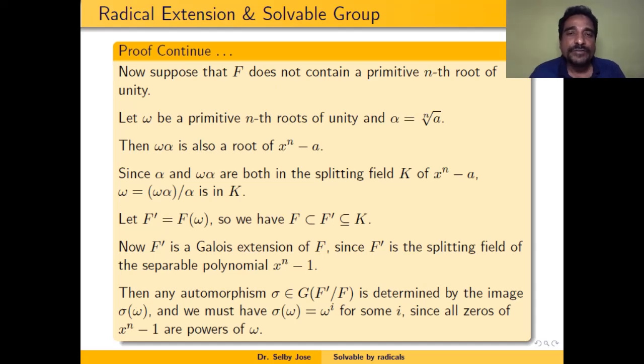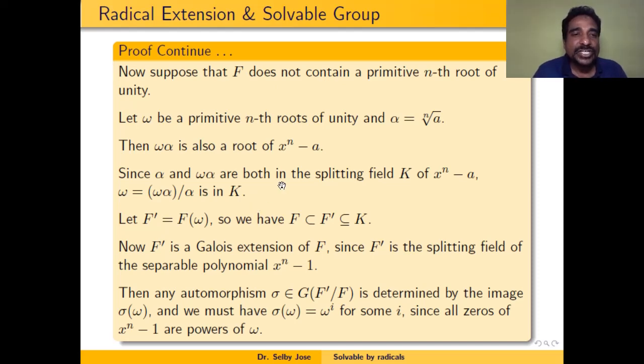But K is a splitting field of x raised to n minus a. So K contains both omega alpha and alpha. Therefore K contains omega alpha upon alpha, which is the same as omega. That means omega is in K.